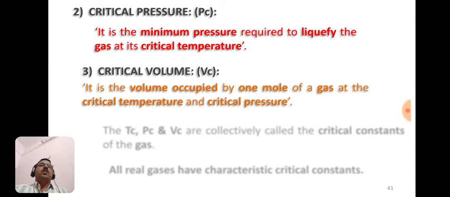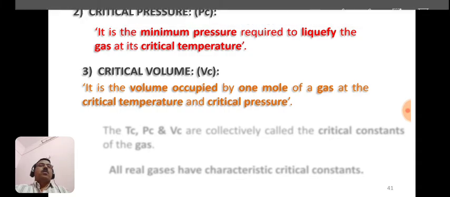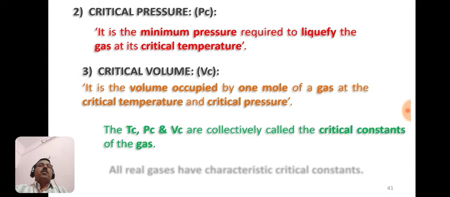The third term is critical volume of the gas. It is denoted by the symbol Vc, and it is defined as the volume occupied by 1 mole of a gas at the critical temperature and critical pressure. So the terms critical temperature, critical pressure and critical volume are collectively known as critical constants of the gas, and all real gases have characteristic critical constants.